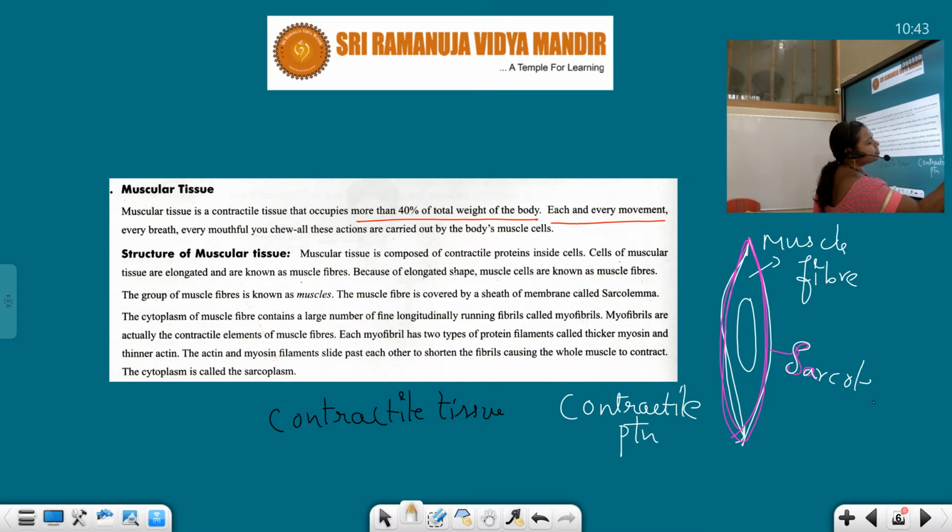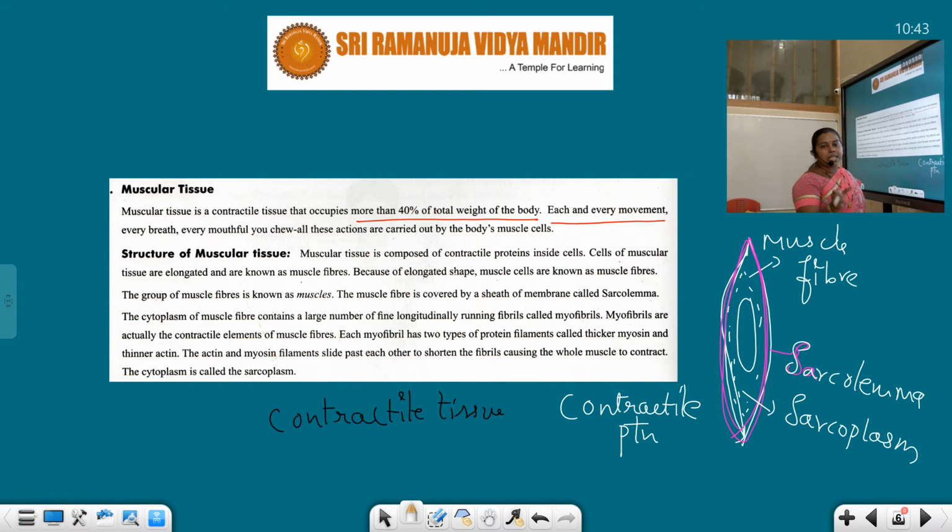The cytoplasm which is present inside our muscle fiber is known as sarcoplasm. Each and every cell is made up of a fluid-like substance, that is the cytoplasm.